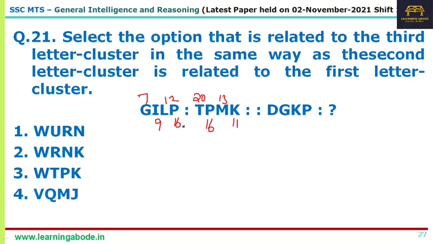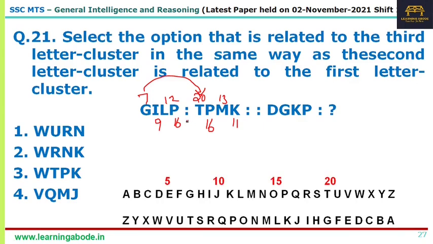Now one of the connections that you can think of is 7 plus 20 is 27. That means they are in the same position in the alphabetical order and its reverse order. Why so? Because A is 1, and if you come in the reverse order, A is 26.